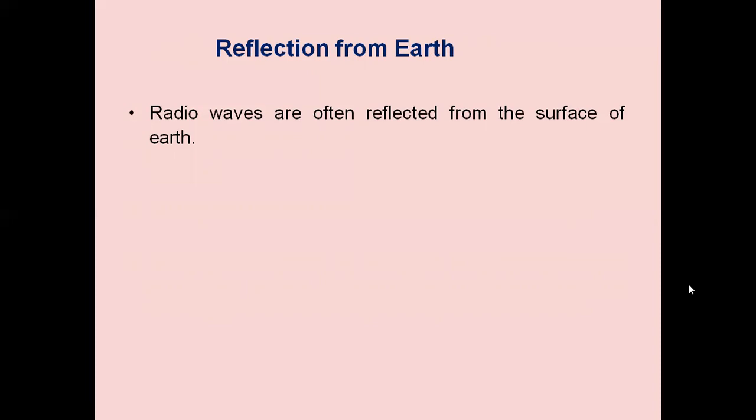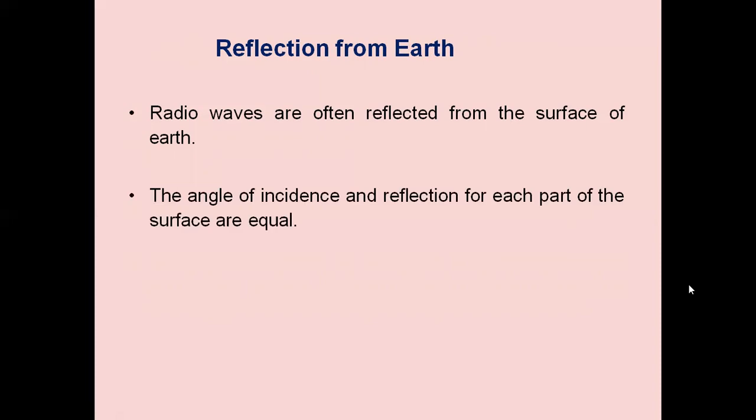So we need to study the reflection of radio waves from the earth. If the angles of incidence and reflection for each part of the surface are equal, then there will be reflections. In the space wave also, when the transmitting antenna is at a certain height and the receiving antenna is at the same height, some of the energy will be directly received by the receiving antenna.